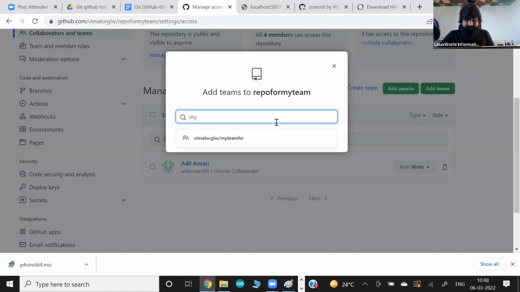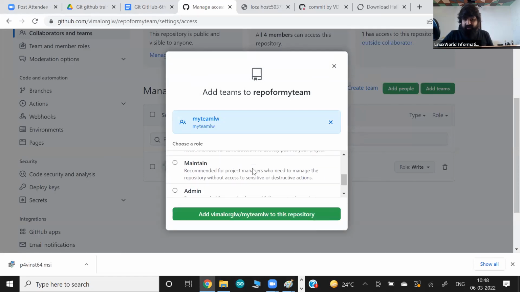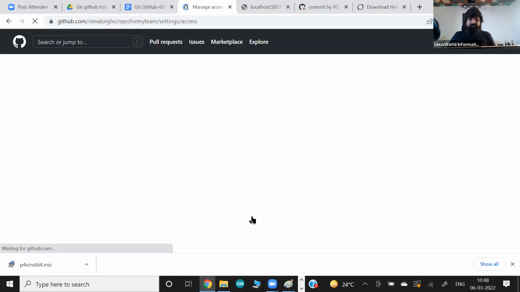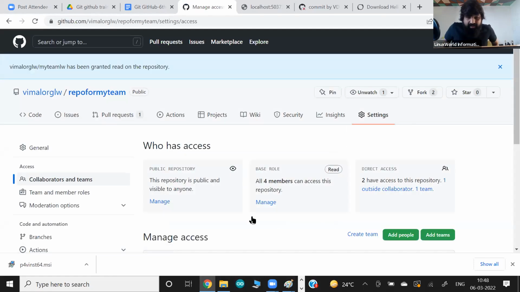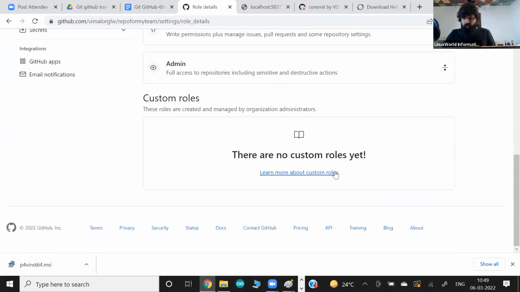My team that I created, I'm giving in this project maybe admin power, or let's say I want to give read power only. Whoever is in my team will have that power on this. So like this, you can do multiple things. We can decide the roles and powers of the teams, what they can do, and change them. Customized roles we can also create.